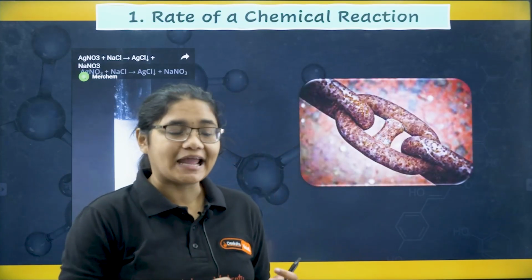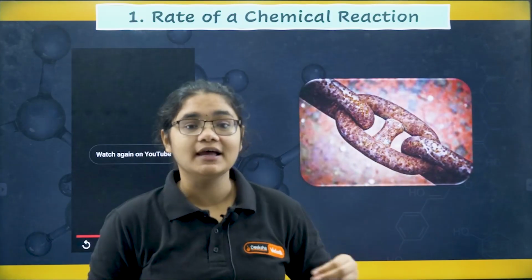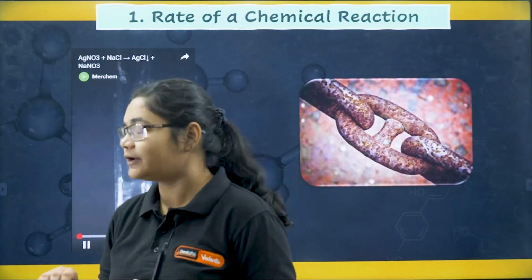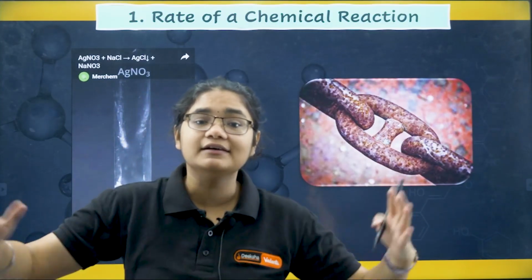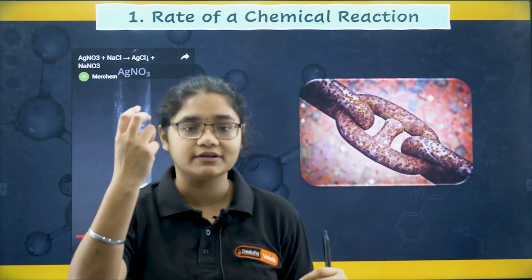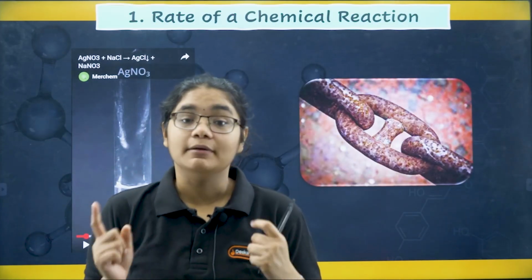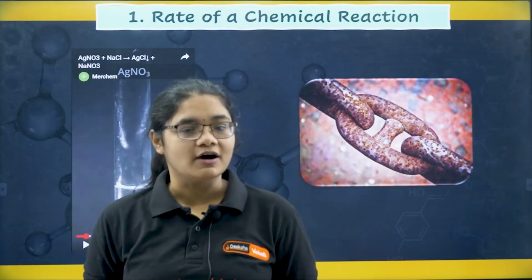But at the same time, rusting, as we have studied in electrochemistry, is a chemical phenomenon, right? It is a chemical reaction, but it takes years and years for a substance, like an iron rod, to get rusted. Why? Because this reaction is a slow reaction, whereas the other is a fast reaction.